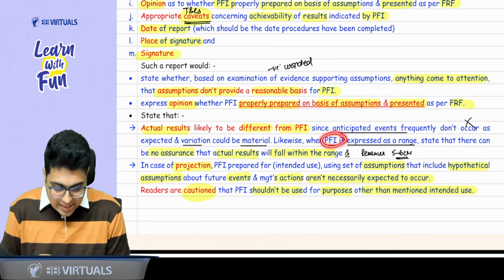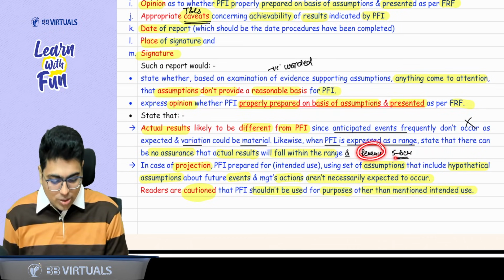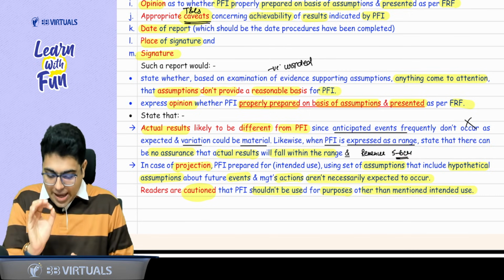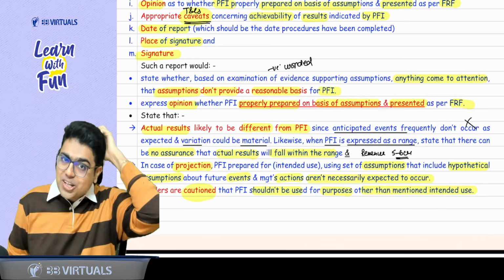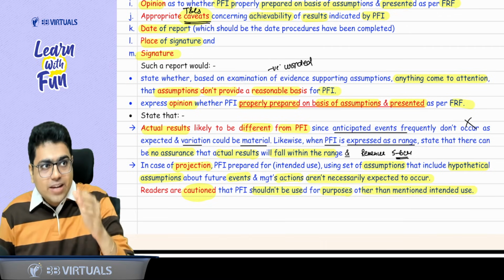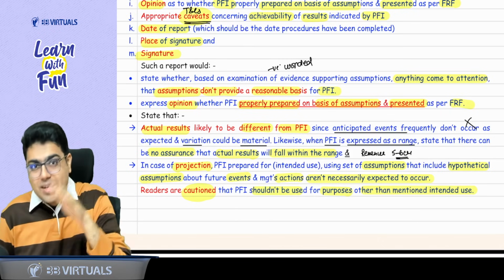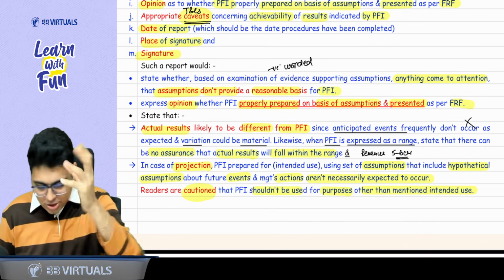Also, when PFI is expressed as a range, what do you mean by range? Example, revenue can be 5 to 6 crore, 5 to 10 crore. So actual revenue may be out of the range. Actual revenue may not be in the range. So if the range is 5 to 6 crore, actual revenue can be more than 6 crore, or it can be less than 5 crore. So such type of things must be told to the user.